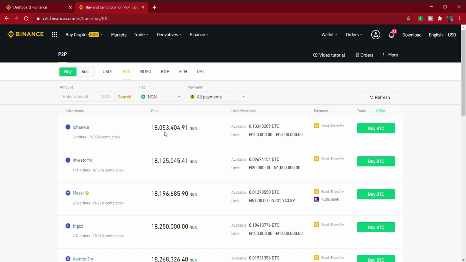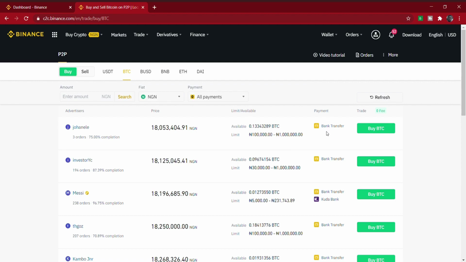Like I said, the person is selling it at 18.05 million naira for one BTC. This one is selling at 18,125,045 naira. They have different prices, and everyone will have his own price. Now this is the available BTC you can buy from that person. This person has 0.133 BTC, which means you can buy between 100,000 naira to 1 million naira from this person. And this is the payment method.